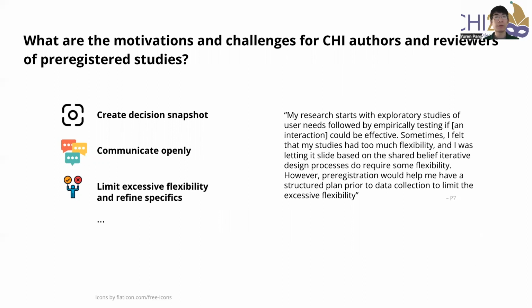Third, the formative study revealed key motivations. They include creating a decision snapshot, communicating openly, limiting excessive research flexibility, and refining specifics. Here is an example of an author wanting to create a decision snapshot and avoid research flexibility.